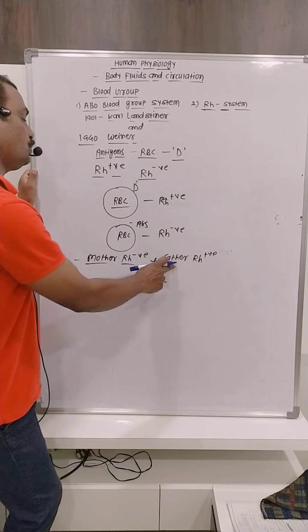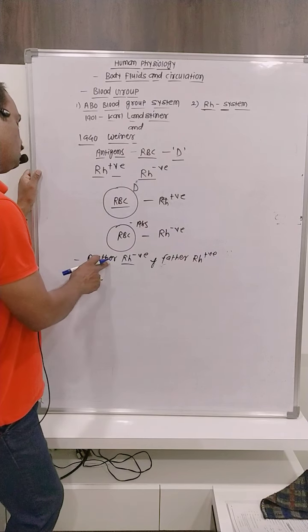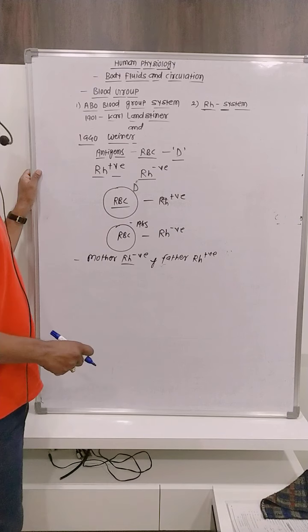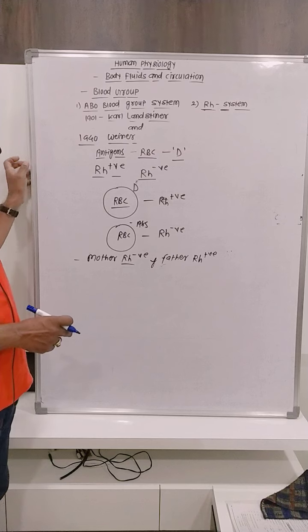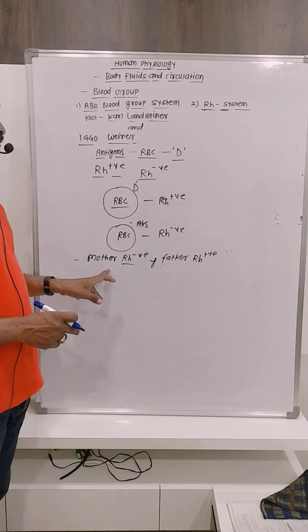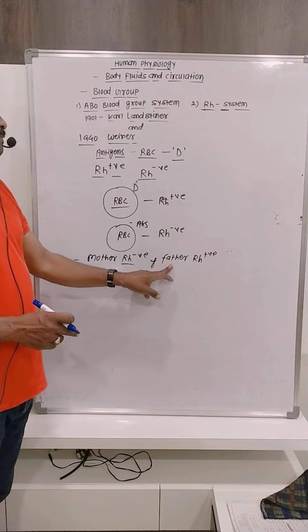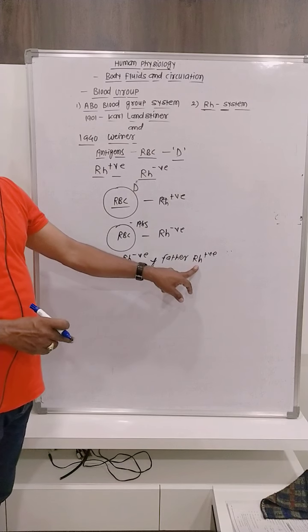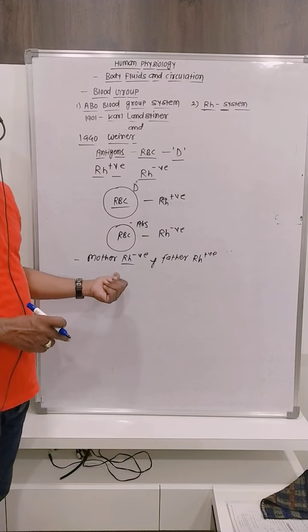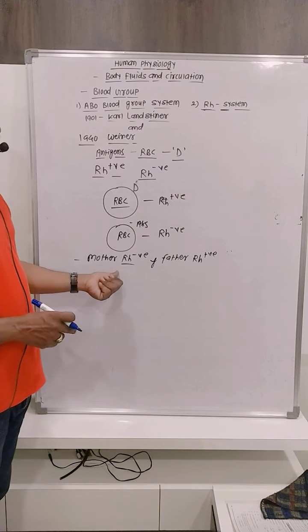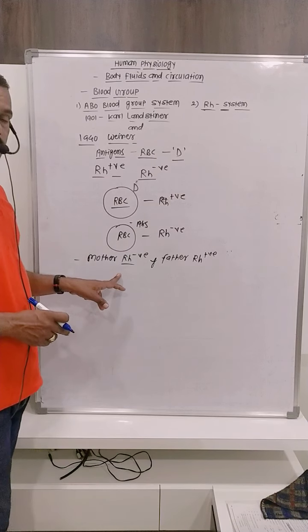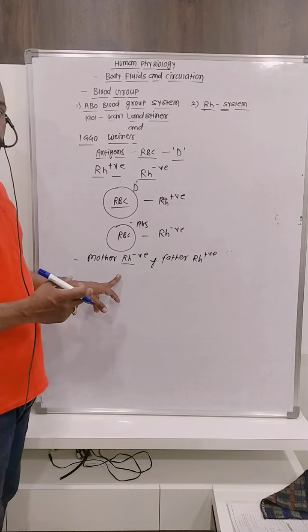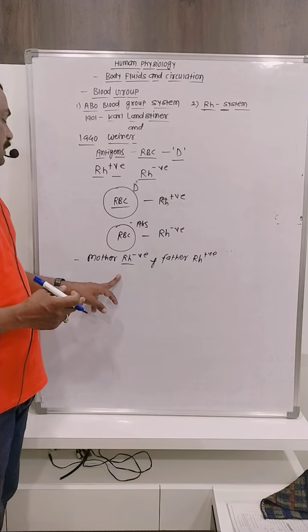The father's RH positive factor enters the mother during the fertilization process, when sperms are released into the female body. The father's sperms carry the RH positive factor into the mother's body. Then fertilization takes place in the mother's body, a zygote is produced, the embryo develops, and a new embryo is produced.